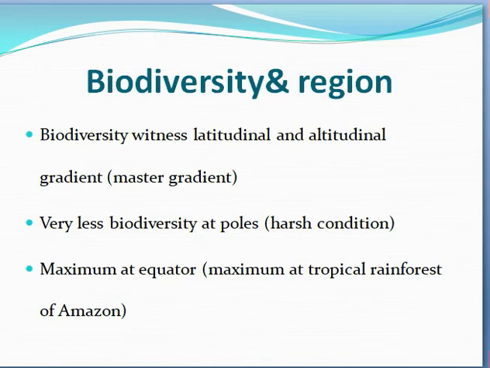Maximum at the equator. Why is the biodiversity maximum at the equator? Because the temperature is high, the conditions are suitable for animals to live and reproduce there. All the physical forces are optimum at the equator, and at the poles they are not optimum. The temperature is very low at the poles. These conditions are not suitable for living organisms to survive there.